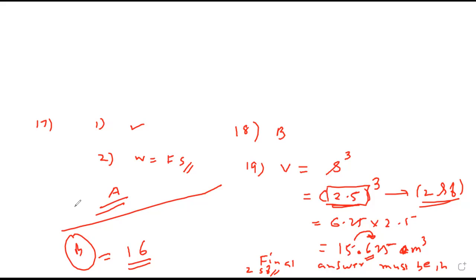Gauravi, how many you got correct? What, sir? How many you got correct? Say 18. 18 you got correct, you are saying? Yes, sir. Perfect.